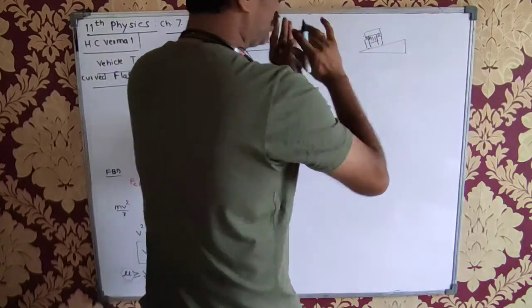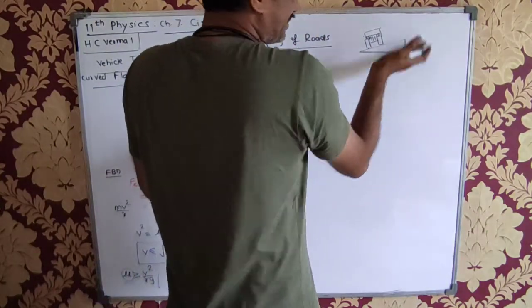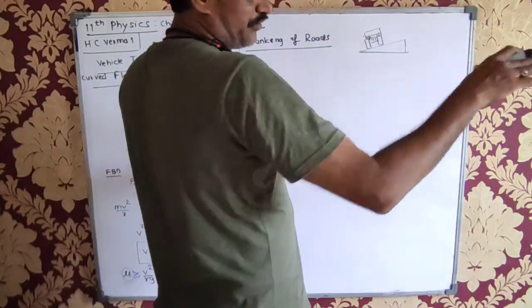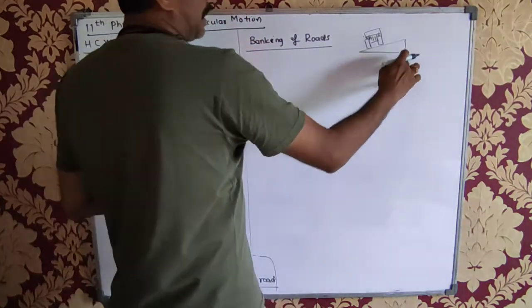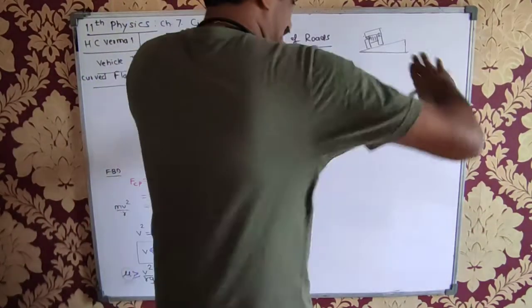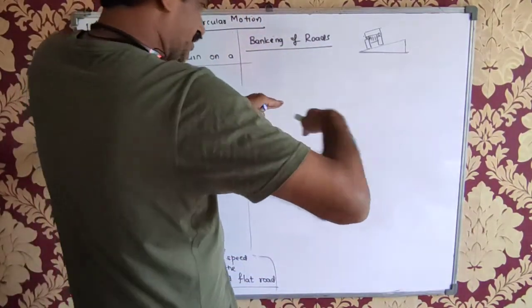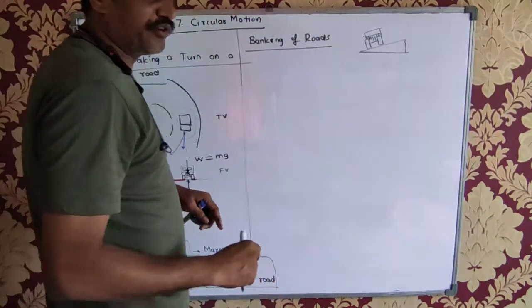Suppose a vehicle is taking a turn on a curved road. The outer edge of the road is elevated slightly. Whenever there is a curve, you can see sharp bends. In the ghats, when a vehicle is turning, the outer edge is not perfectly flat; it is slightly elevated, so the vehicle goes tilted. Have you observed this?